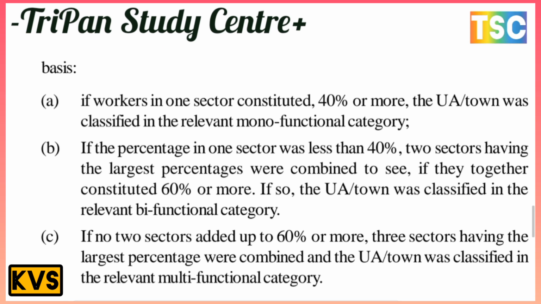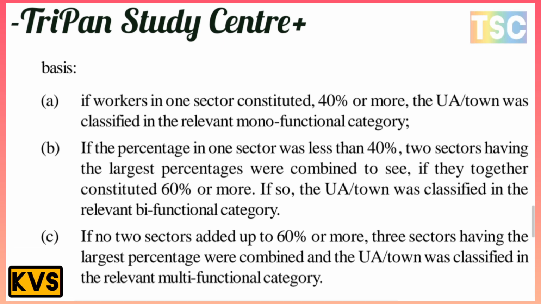A: if the workers in one sector constitute 40% or more, the UA or town was classified in the relevant functional category. B: if the percentage in one sector was less than 40%, the two sectors having the largest percentages were combined. C: if together they constitute 60% or more, the UA or town was classified in the equivalent functional category.